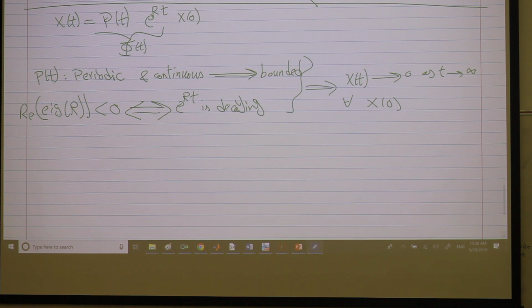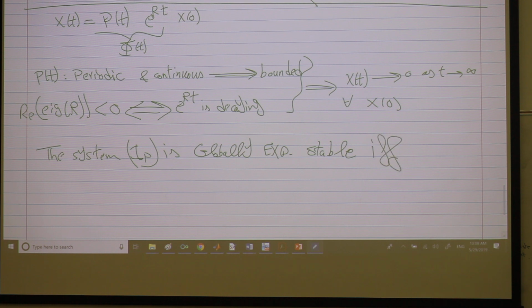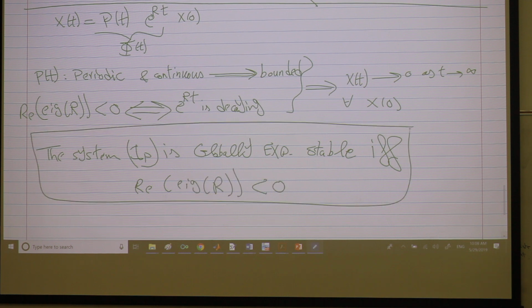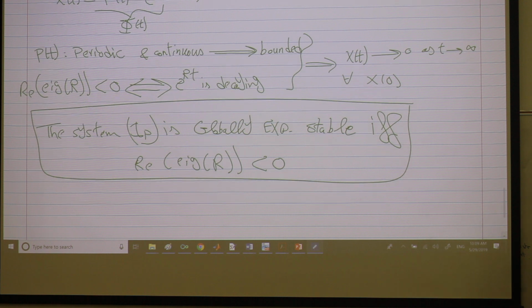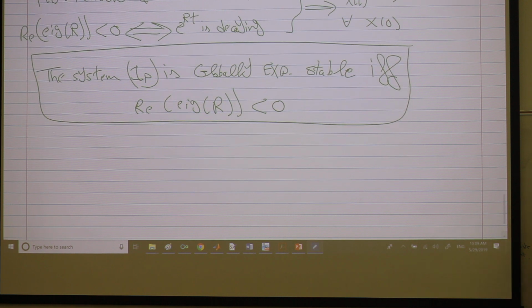So here is, you can say it's a corollary or whatever, but the main result is that the system 1p, the periodic system, linear time periodic, is globally exponentially stable. Of course, we're talking about the origin as well as any solution. It is exponentially stable if and only if the real part of the eigenvalues of the R matrix are all strictly negative. So we got a sufficient condition for stability. It just remains to see how to compute this R.